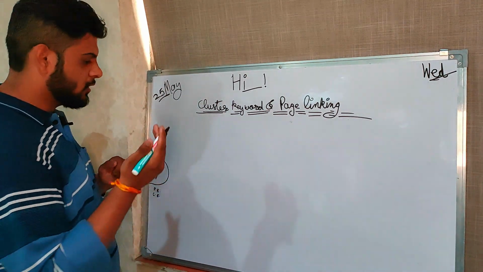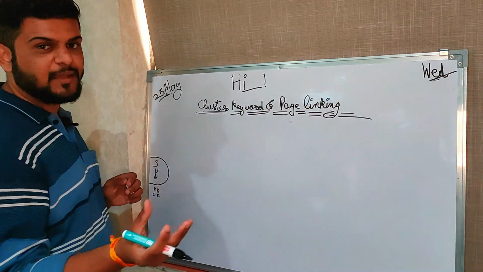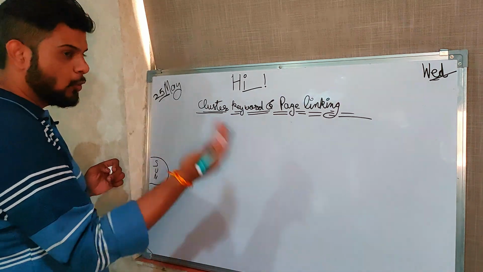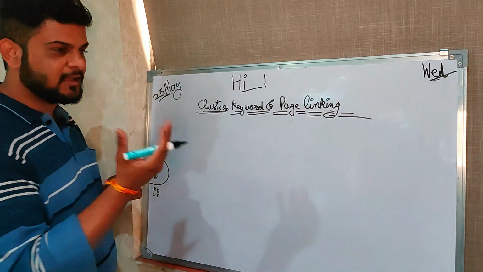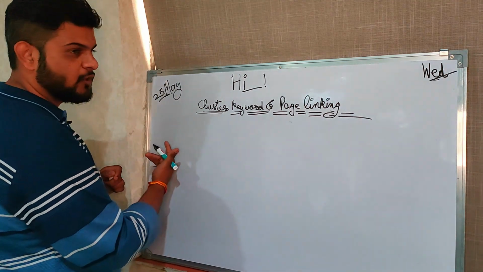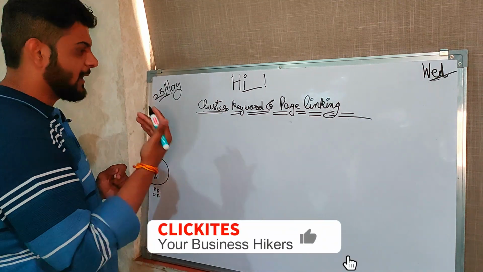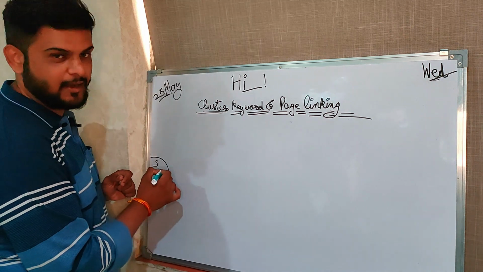Now we'll talk about topics, or planets. A topic is a first topic about this primary keyword. Let's suppose in Clickites' case, website development is our first keyword or primary keyword. So here it is, the sun, right?